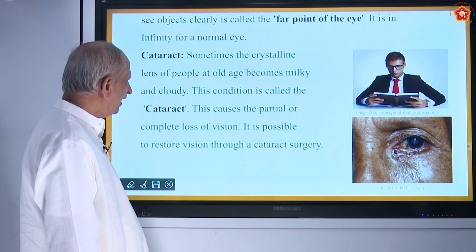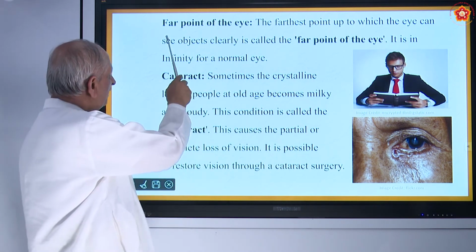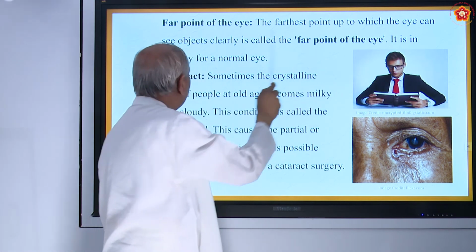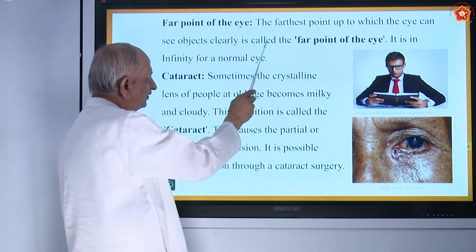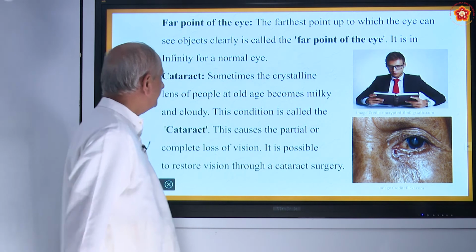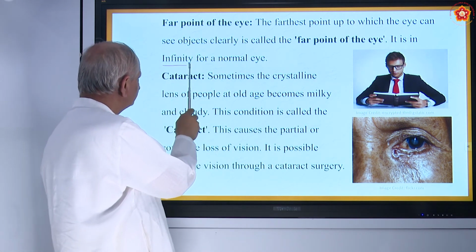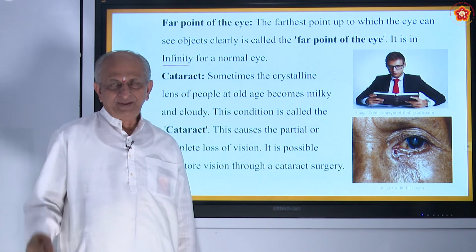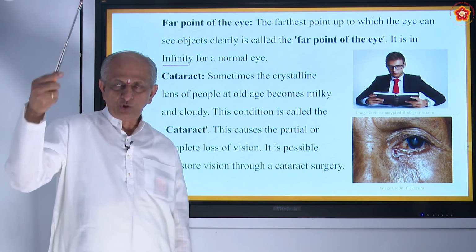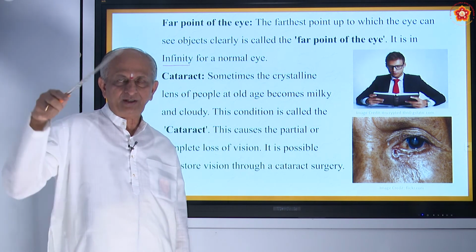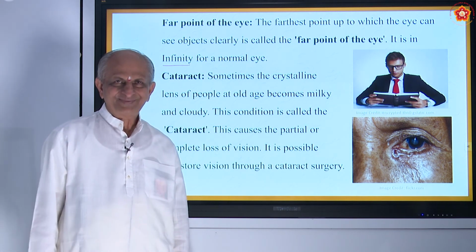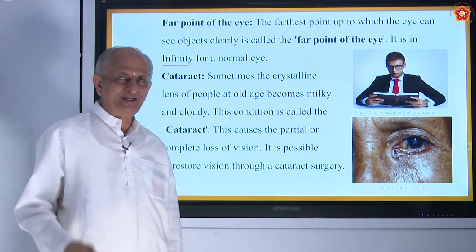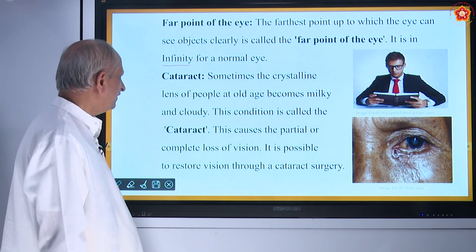And what about far distance? The far point of the eye. The farthest point to which the eye can see objects is called the far point of the eye. It is infinity. There is no limit actually. By standing here you can see a long distance. Suppose you want to see the other end of the sky, you can. Of course again it is limited, but we call it infinity.